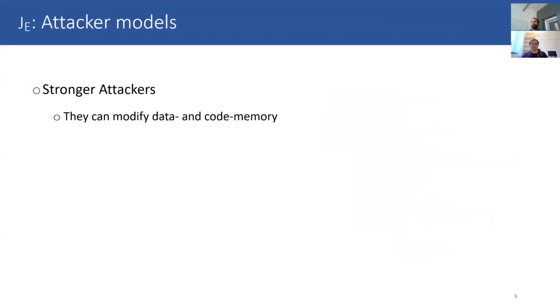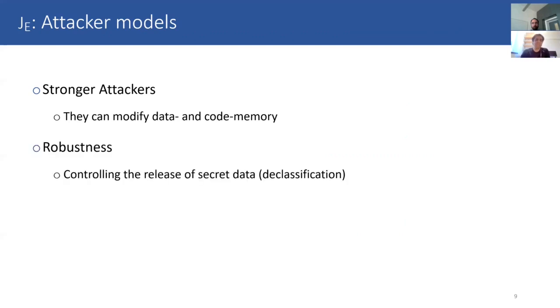Thank you. So when the outside of the enclave is under the control of stronger attackers, we have to consider attackers that can potentially modify the data and code memory outside of the enclave. This sort of power for an attacker can cause serious issues, especially when dealing with sensitive operations such as endorsement or declassification. So we have to limit this attacker power, and what we should do is control the release of secret information, for example, declassification. This process is called robustness.